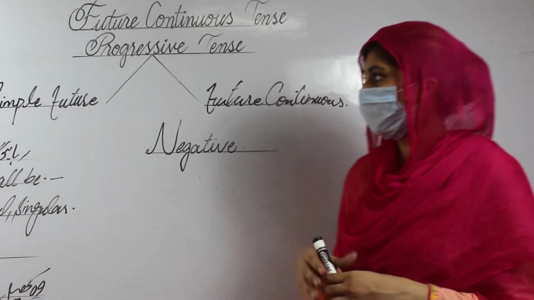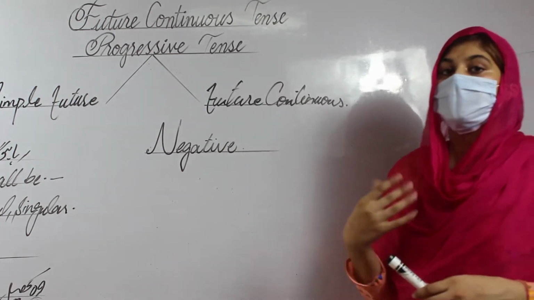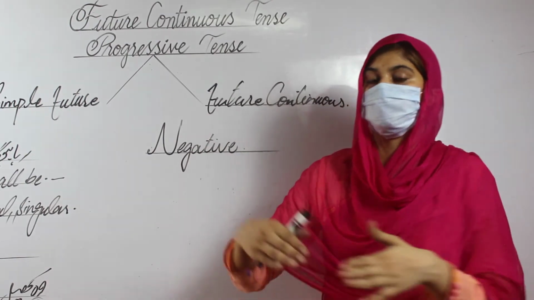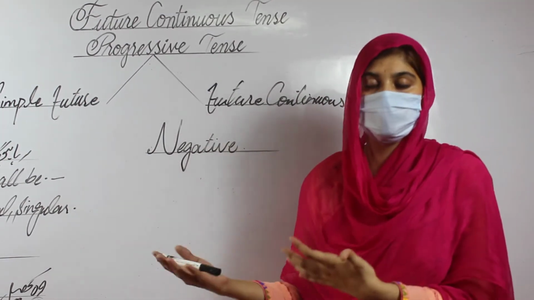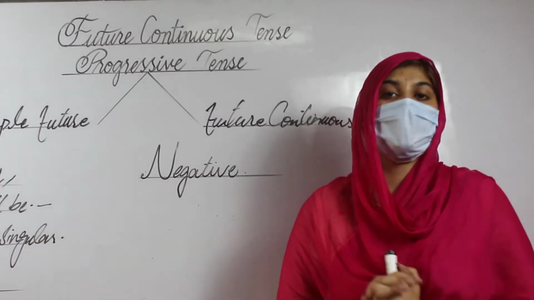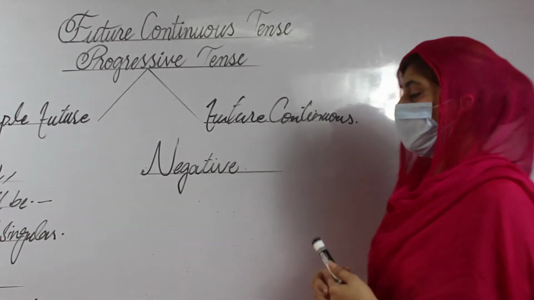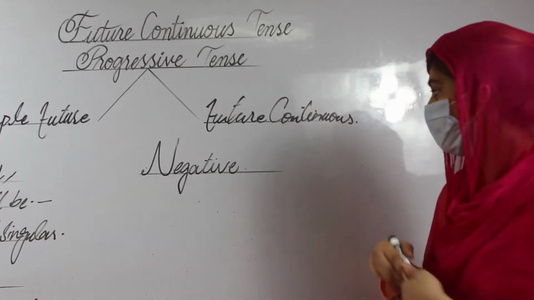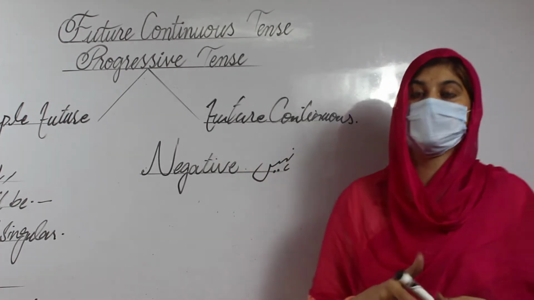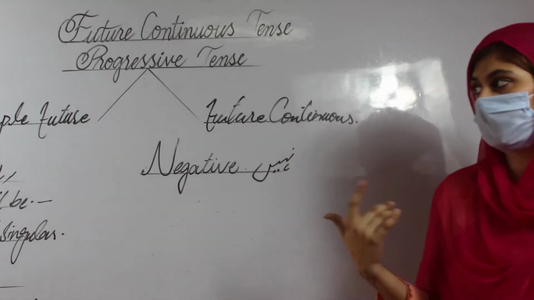Now the second part of the future continuous tense, which is the negative. The first thing is to recognize it. Whether we are doing a simple present, positive, affirmative or interrogative, for all these types we have a hint, a recognition sign. For the negative, if you find nahi in the Urdu statement, you can easily guess that this is a negative statement, and you will not deal with it as interrogative or affirmative.